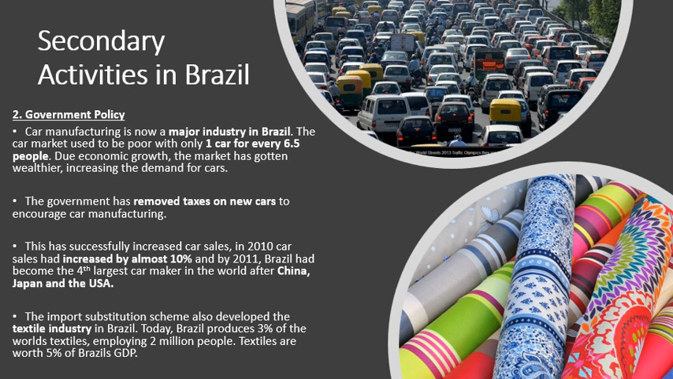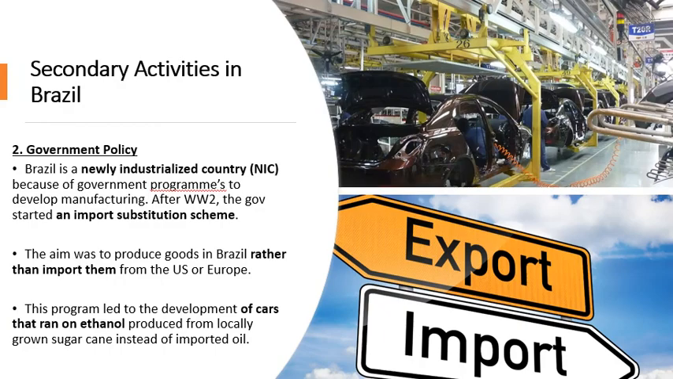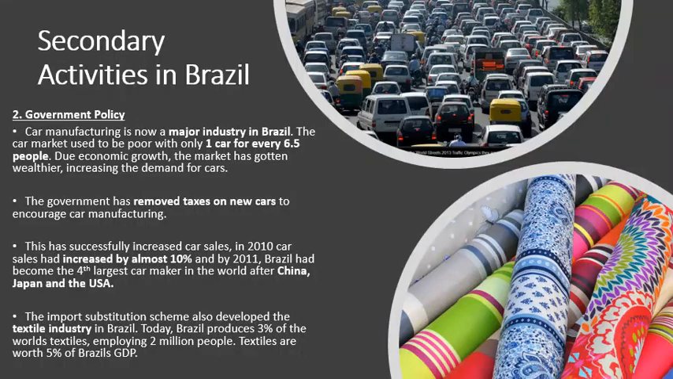Another industry that has thrived because of this is the textile industry. Because of Brazil's import substitution scheme, textiles have grown. So as you can see here in the picture, textiles, the making of fabric. And this fabric then is used to make anything and everything: clothes, bed linen, blankets, curtains, you name it. And again, Brazil produces 3% of the world's fabrics to this day, an absolutely colossal number.